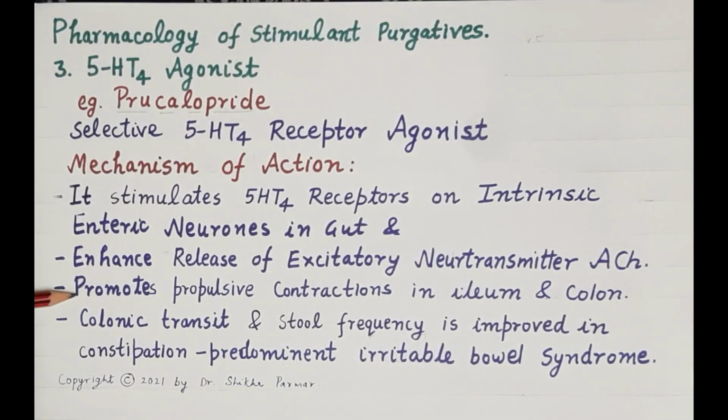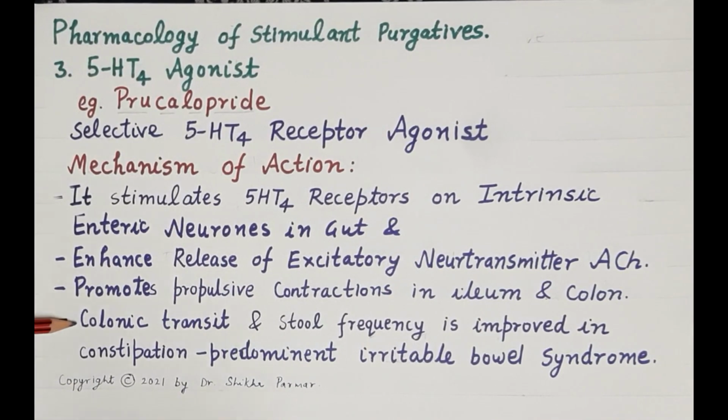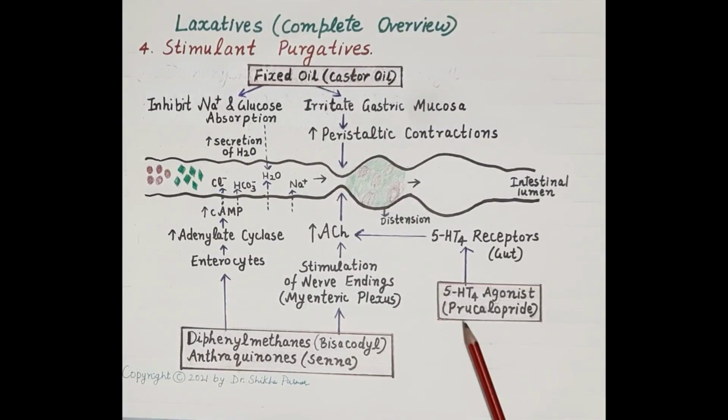Now, as seen earlier, acetylcholine increases peristaltic contraction. It promotes propulsive contractions in the ileum and colon, that is in the small intestine and the colon, and colonic transit. That means the transit of stools and stool frequency is improved in constipation-predominant irritable bowel syndrome. Look at this diagram.